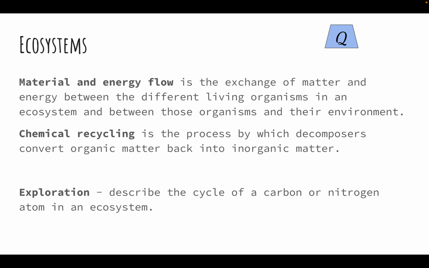All right, so we have energy flow described. Chemical recycling is the process by which decomposers convert organic matter back into inorganic matter. And as an exploration, you can look at the carbon cycle or the nitrogen cycle in an ecosystem. We've already studied that, but now with this new information from the topic of ecosystems, see if you can go through a diagram of the carbon cycle or the nitrogen cycle and identify as that chemical or molecule is circulating around the planet in different forms and places.